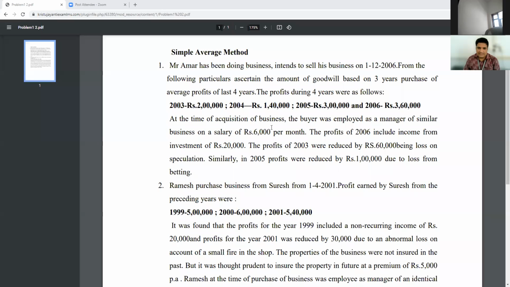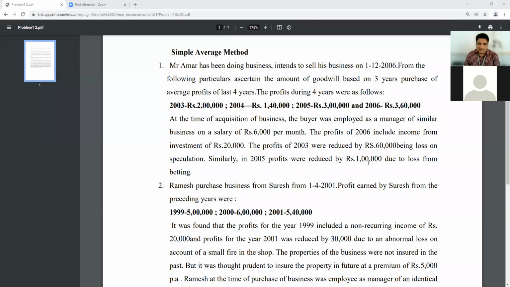At the time of acquisition of business, the buyer was employed as a manager of a similar business on a salary of rupees 6,000 per month. The profits of 2006 include income from investment of rupees 20,000. The profits of 2003 were reduced by rupees 6,000 being loss of speculation. Similarly, in 2005, profits were reduced by rupees 1 lakh due to loss from betting. Okay, this is the question.